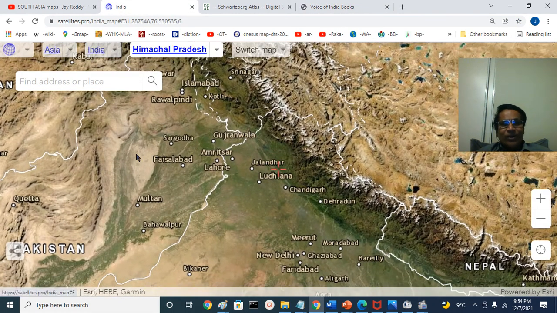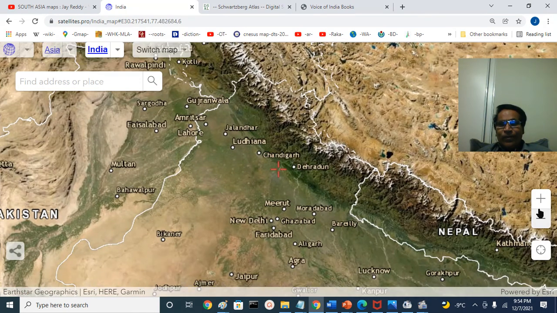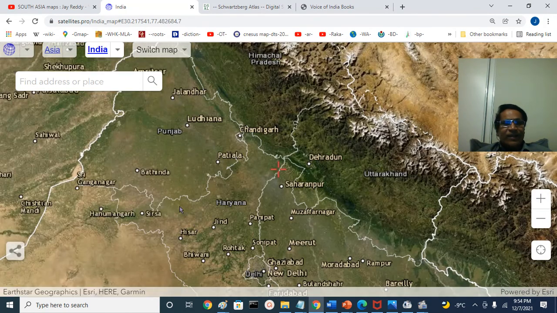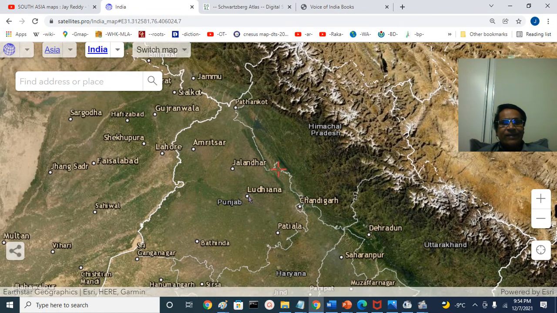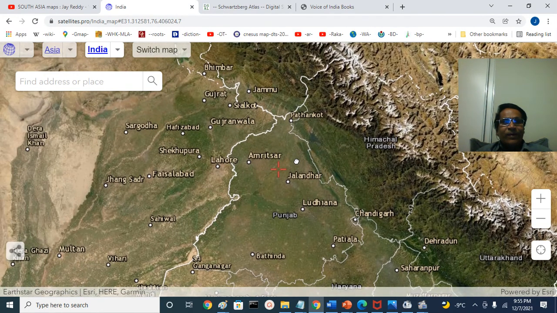For the British East India Company, before the war broke out, the Sutlej was the border. This is the Sutlej River, the border between the Cis-Sutlej states and Trans-Sutlej states, with Ludhiana, Firozpur and Ambala here, and that was the first treaty, the Treaty of Amritsar. Then after war broke out, in the Treaty of Lahore, the British got Jalandhar and all those areas, Hoshiarpur, Nakodar and all those areas. That was the first Lahore Treaty.